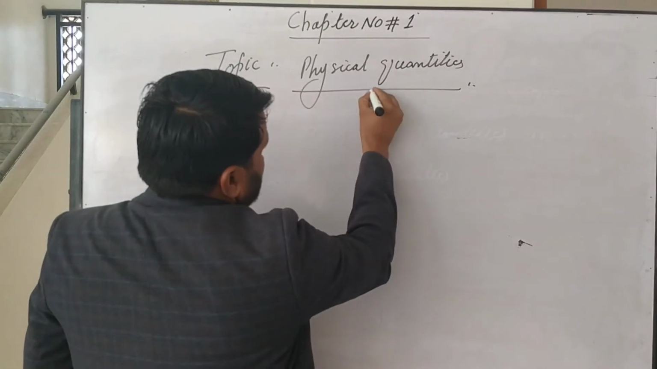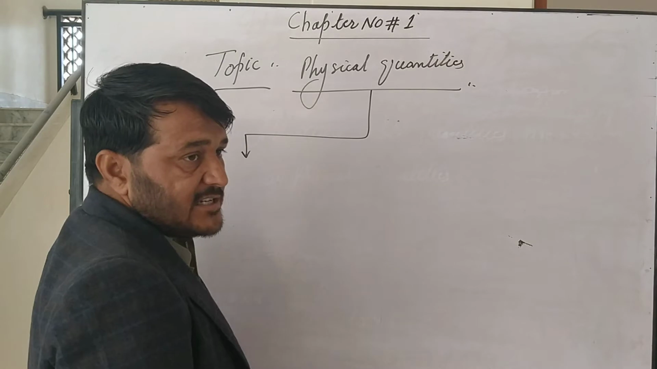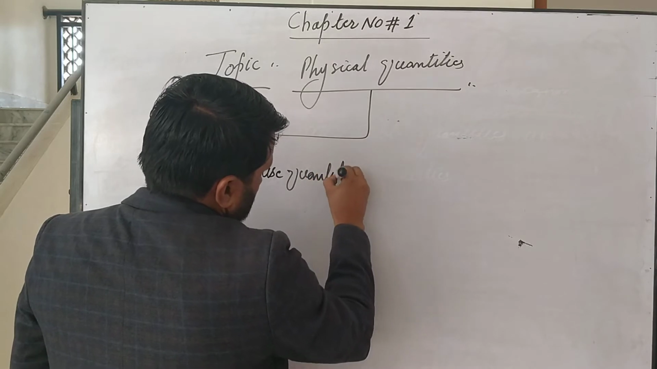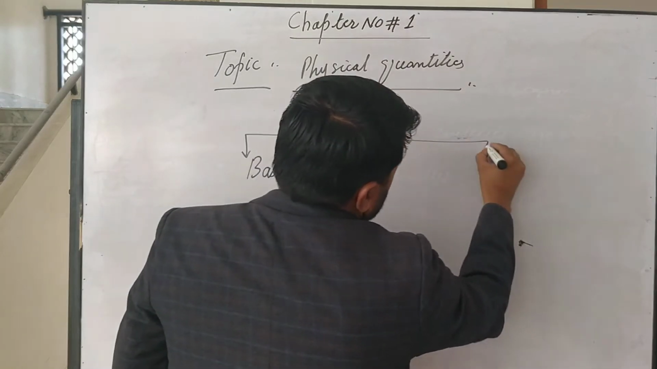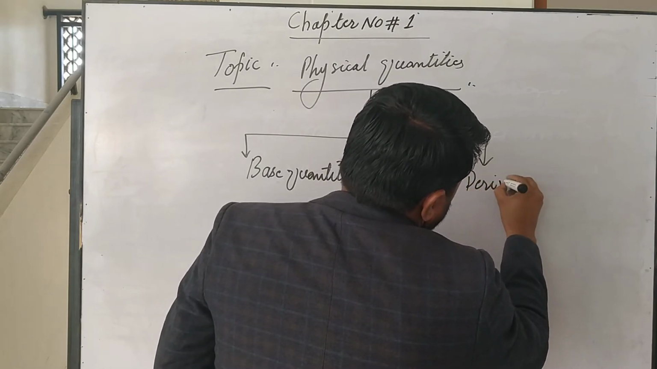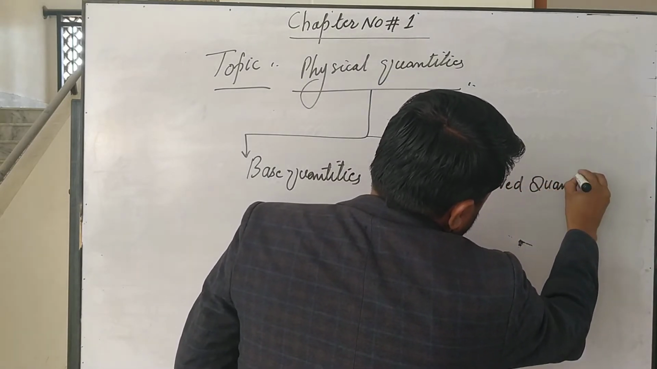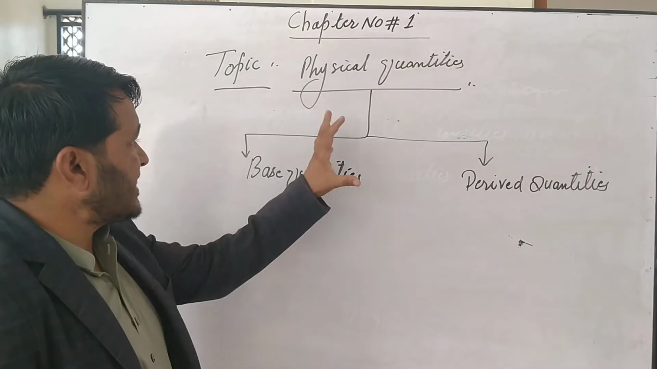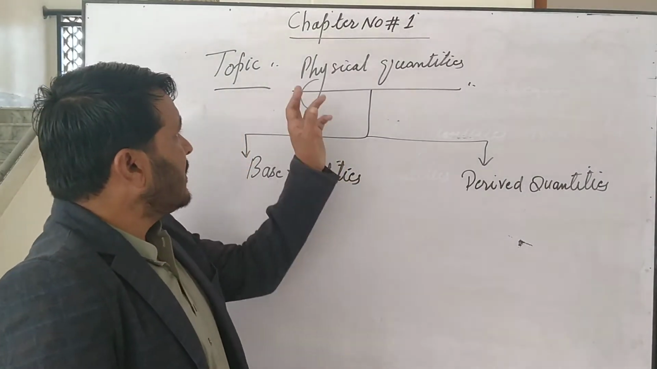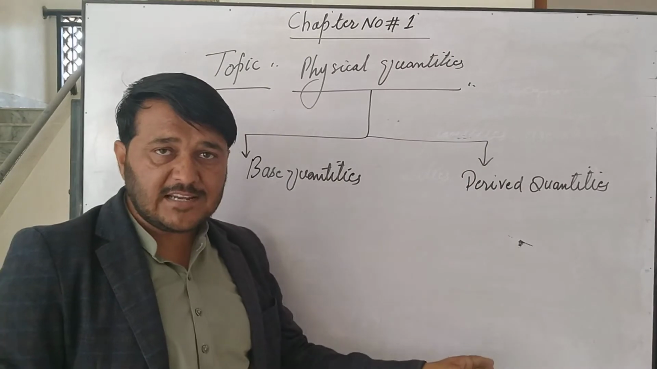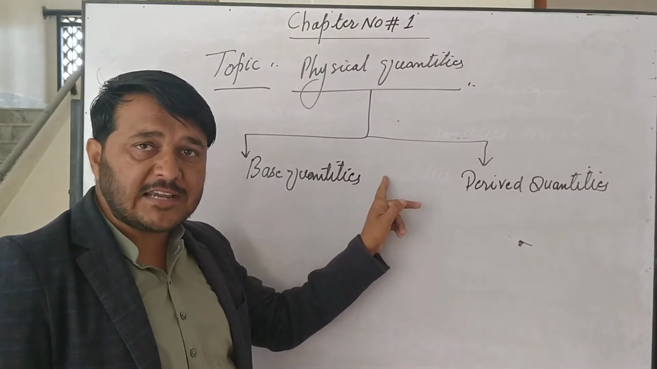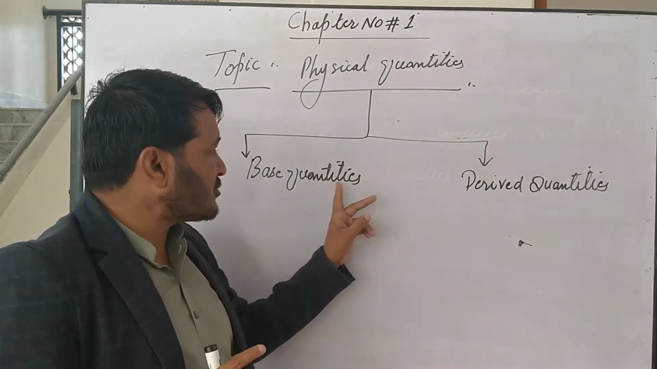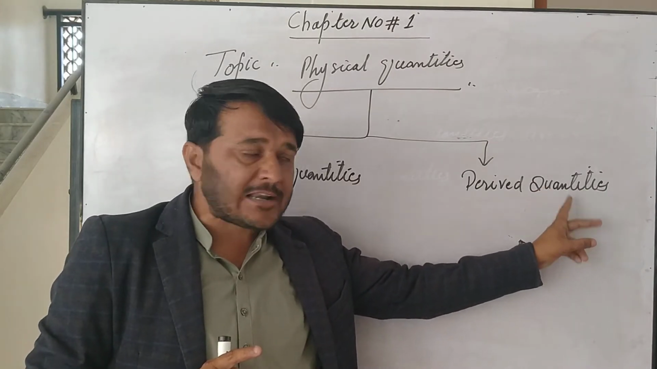The division of physical quantities is like that. One is known as base quantities, and the other one is known as derived quantities. Gentlemen cadets, we are here to discuss these two. First, we discuss physical quantities. After that, physical quantities are divided into two different categories. One is known as base quantities and the other is known as derived quantities.